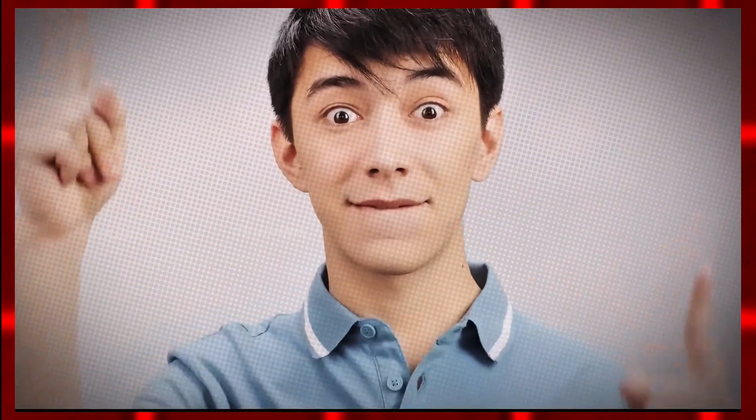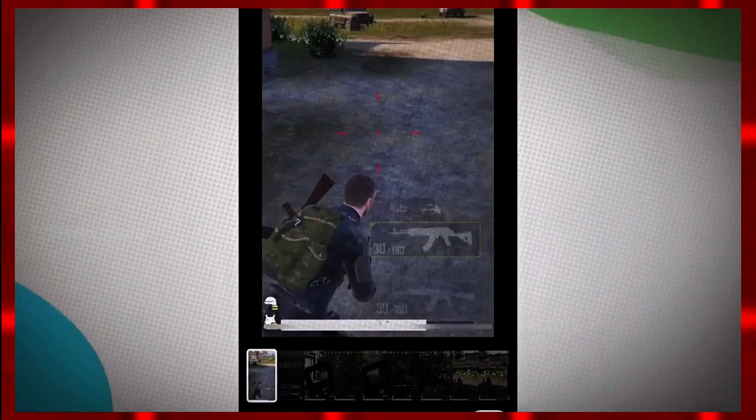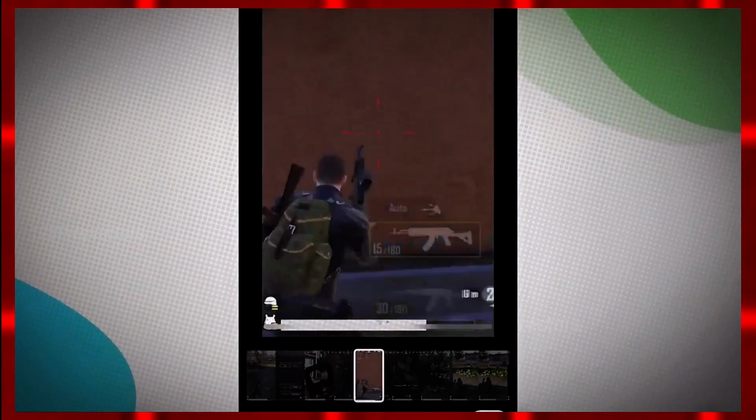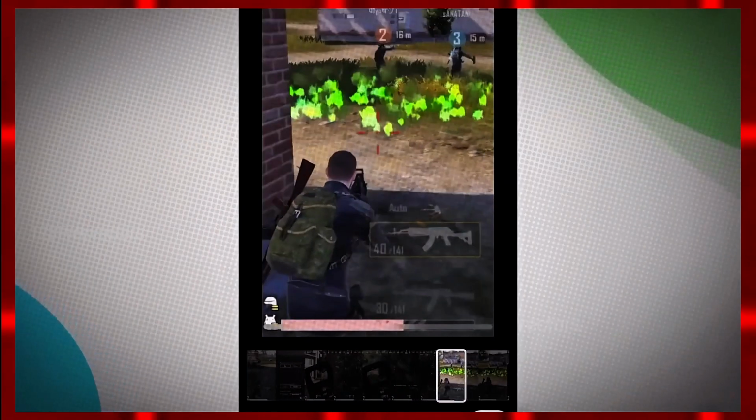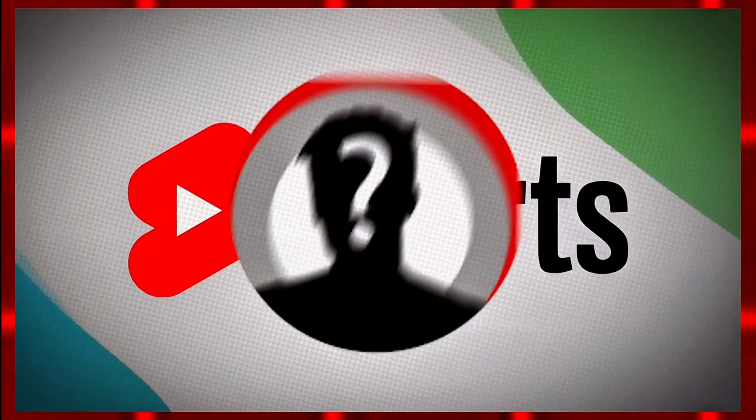But bro, how do you put a thumbnail on the shorts? Because there is no option to put it here. It is very simple. Whenever you upload a short, you must have seen a pencil icon here. Simply click on it and whatever frame you want to make your thumbnail, drag it from here and select it. By the way, if you don't put the logo of your channel on your shorts, then start putting it from today because this makes it very easy for viewers to recognize your channel.